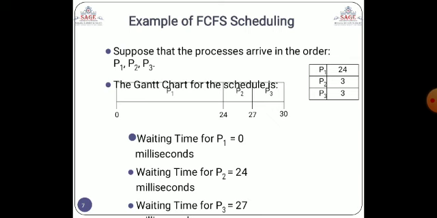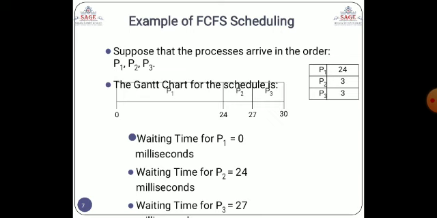First of all we are going to calculate the different parameters, that is the turnaround time and burst time. The turnaround time is the total execution time, which is calculated by a simple formula. And we are going to calculate the waiting time, or the average waiting time of the processes. So we can easily calculate the total execution time of the process used by a particular algorithm. First of all we are going to prepare the Gantt chart for that.